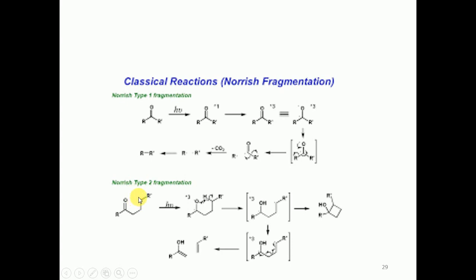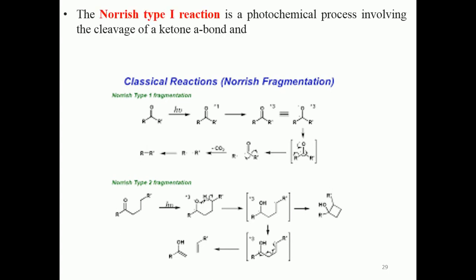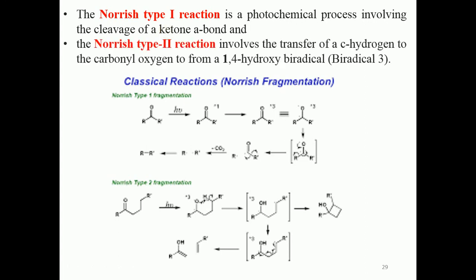That gamma hydrogen atom will be migrated to the carbonyl oxygen, which gives the formation of enol and then ketone or the aldehyde and olefin as the product. So that is the major difference between Norrish type 1 and type 2. We observe the Norrish type 1 reaction is a photochemical reaction which normally involves the cleavage of the carbonyl carbon of the ketone bond, and Norrish type 2 reaction involves the transfer of the gamma hydrogen atom to the carbonyl oxygen.